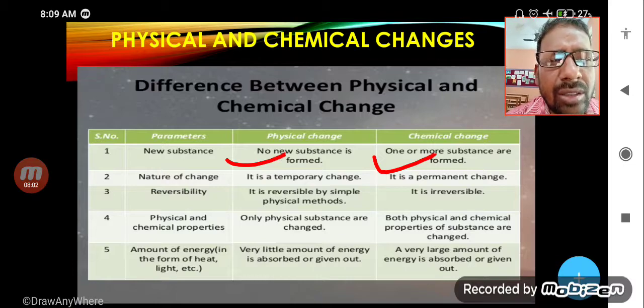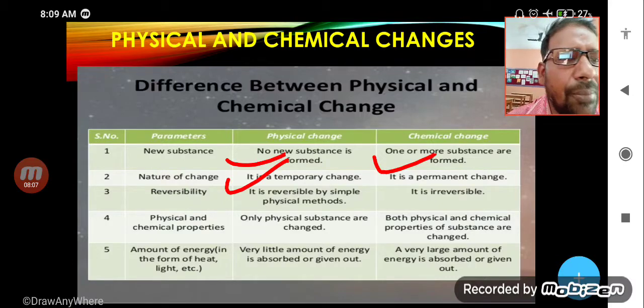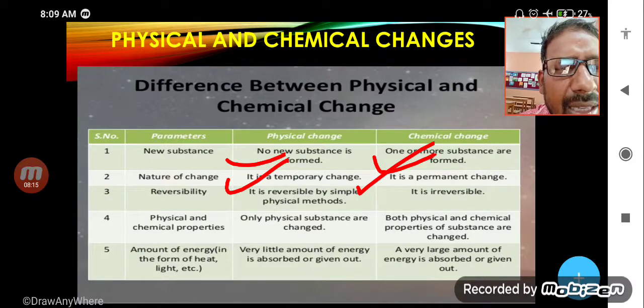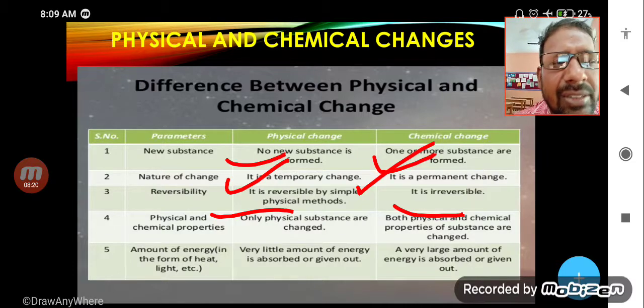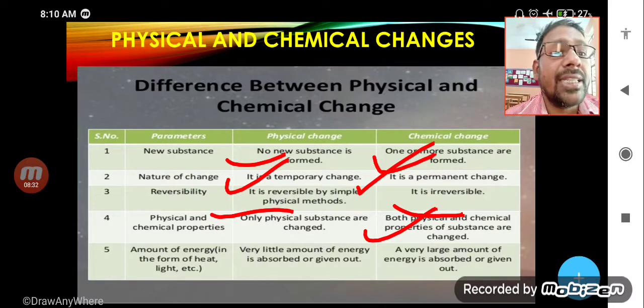Example, making of curd. Nature of change: physical change is temporary, but chemical change is permanent. Reversibility: physical change is reversible by simple physical process, and chemical change is irreversible. Physical and chemical properties: in physical change only physical properties change, means shape, size, appearance will change. But in chemical change, the entire property will change, means new substances will be formed.